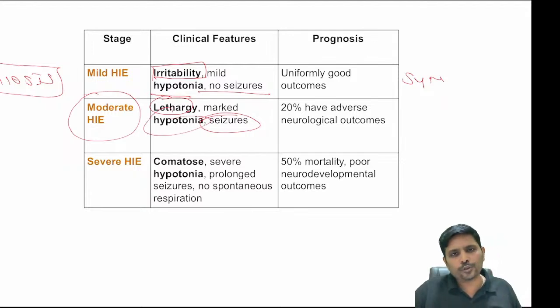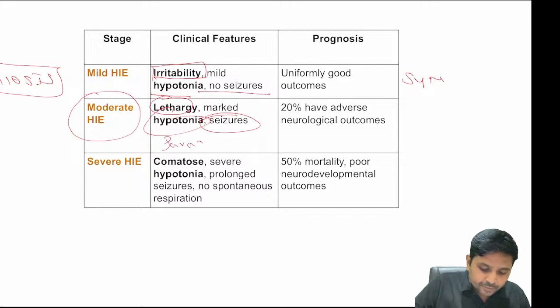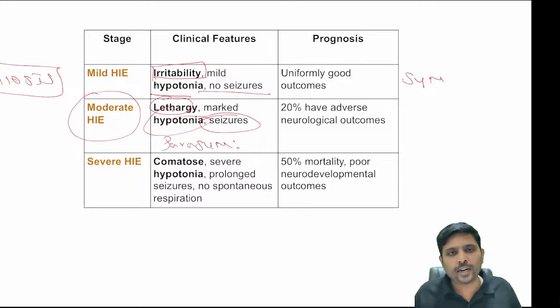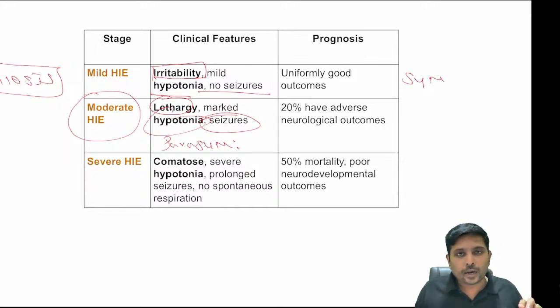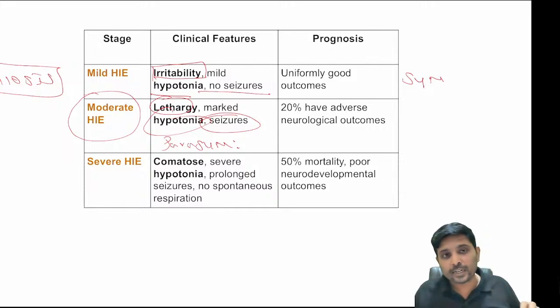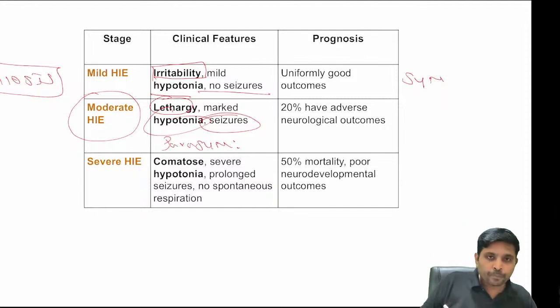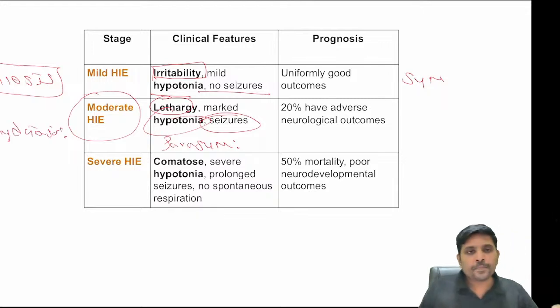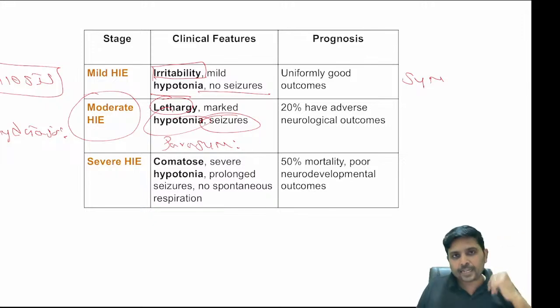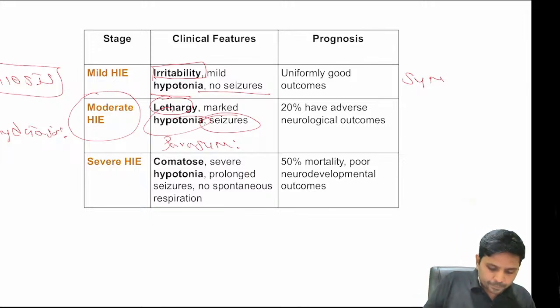Hypotonia goes without saying. And one more point: here, parasympathetic activity will be stimulated. In mild HIE, sympathetic activity is stimulated, leading to miosis, whereas in moderate HIE, parasympathetic activity is stimulated. So what happens as a result? Mydriasis. Very important, my dear boys and girls. Mydriasis is a dilated pupil. Second one is neonatal seizures.